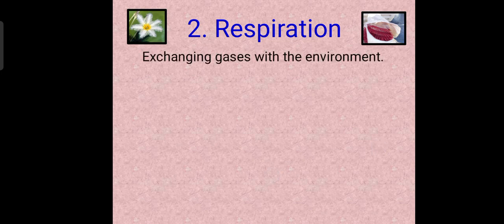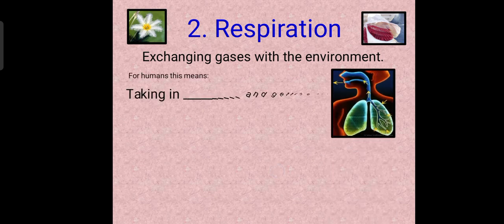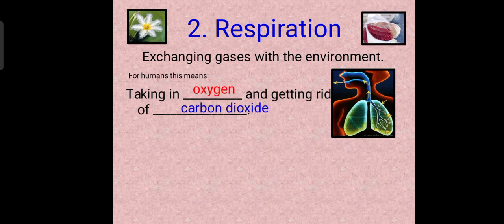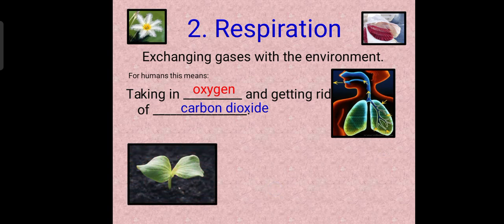Our second characteristic of living things is respiration. All living things exchange gases with their environment, and we can see that in human beings. We usually take in dash and get rid of dash. I believe all of you are now guessing. What do we usually take in? We usually take in oxygen, and then we get rid of the gas known as carbon dioxide. By so doing, we are carrying out respiration as a characteristic of living things.